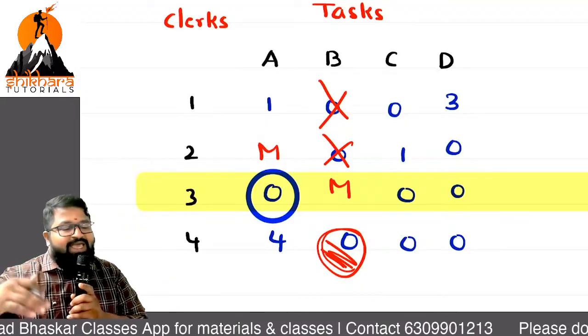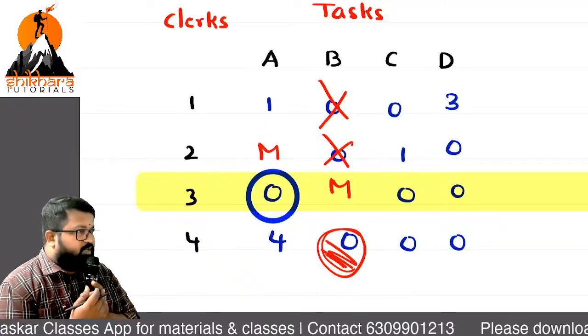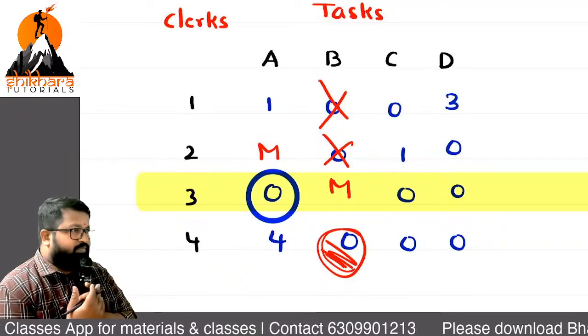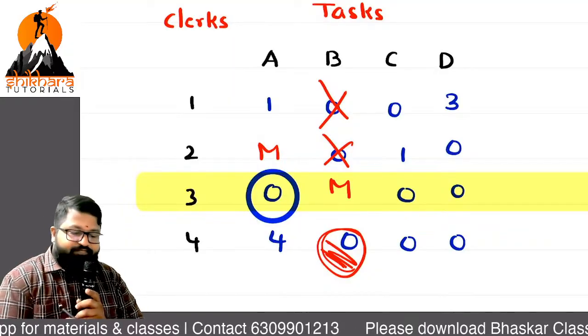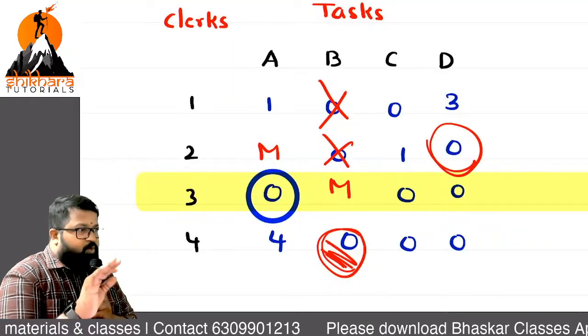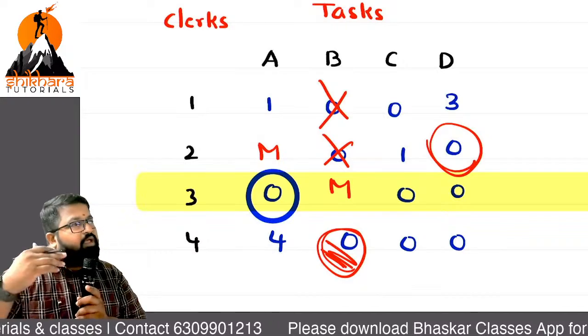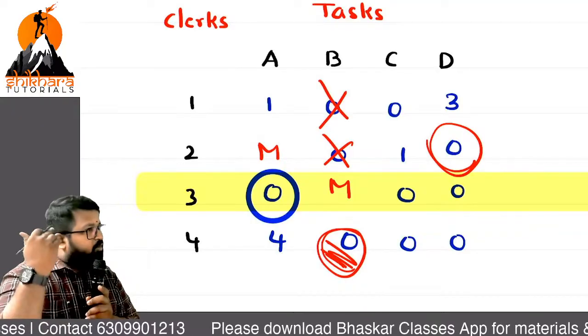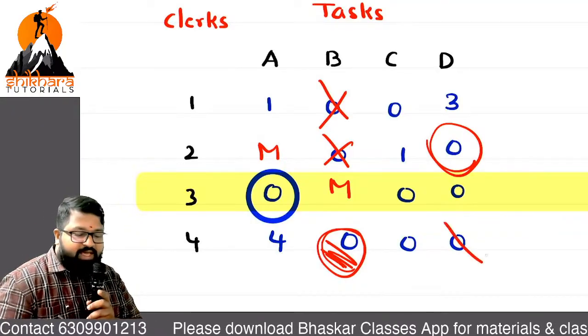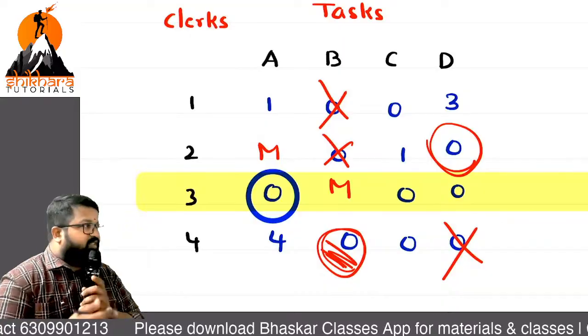Now select any other 0, any 0 which is left over there. Your wish. 2D. Okay, as you said, I selected 2D. Now what is the rule, ma? One person, one job. So automatically I am cancelling the other zeros for that option.